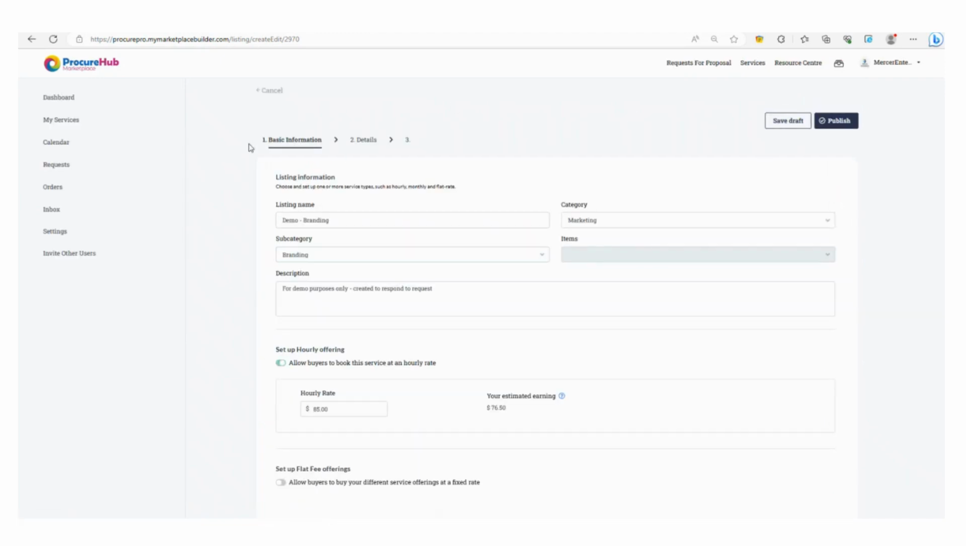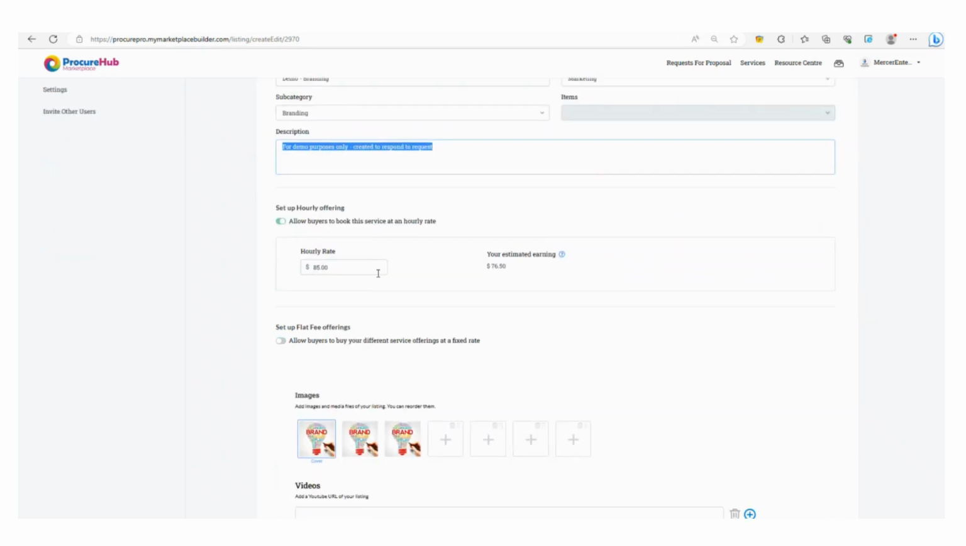So you'll notice that this is a service for branding. The listing name is called branding, and it's under the category of marketing. You could change the category, and as well, a subcategory is also branding. So marketing is the category and branding. There's a description here. There's an hourly rate here. You can either choose an hourly or fixed rate.